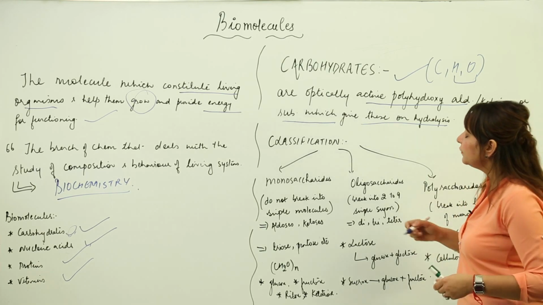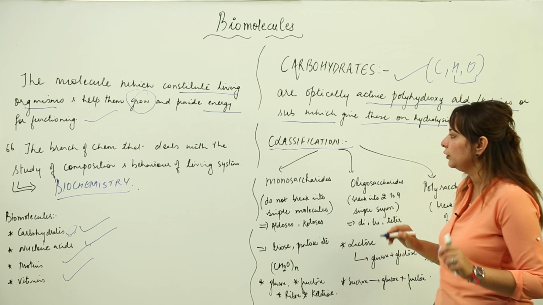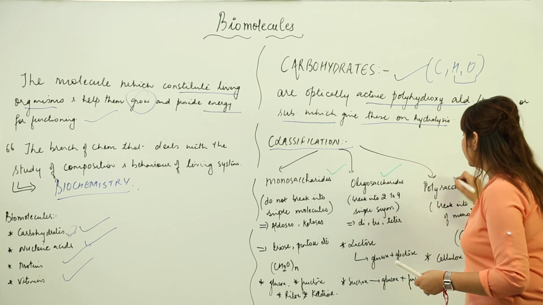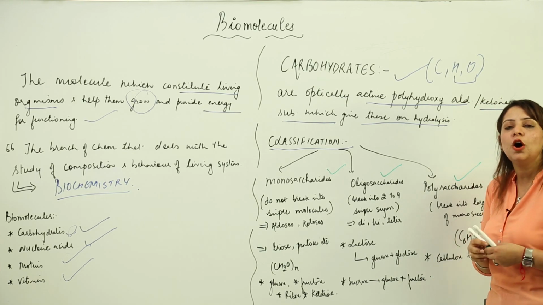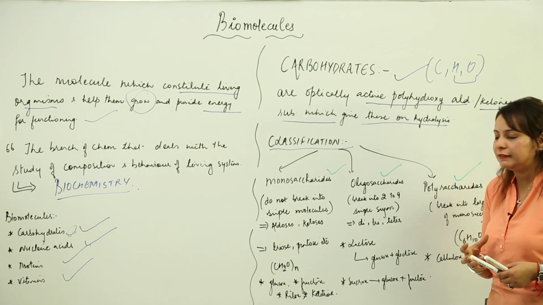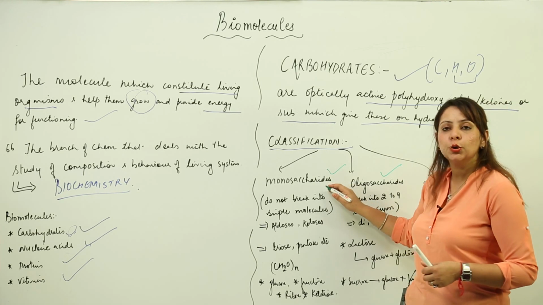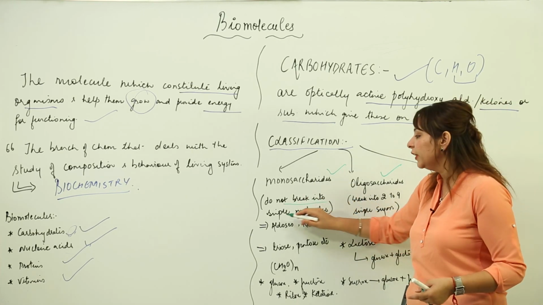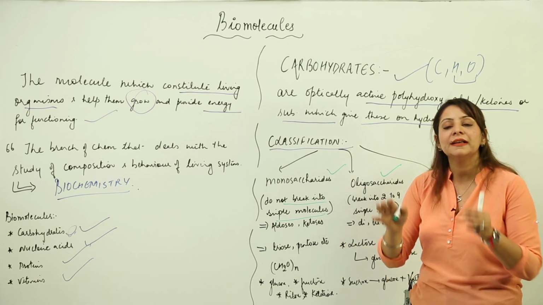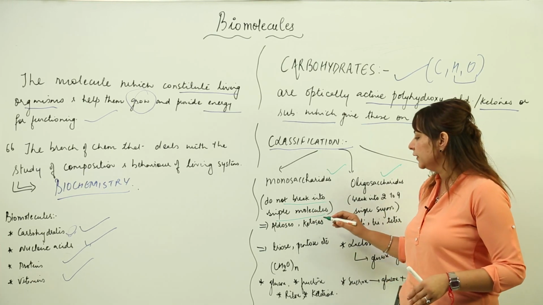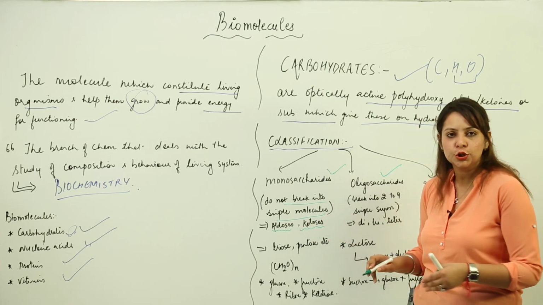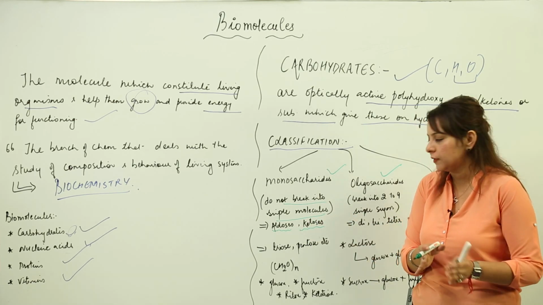Now if we classify carbohydrates, we have three categories: monosaccharides, oligosaccharides and polysaccharides, depending upon how many smaller molecules are present in them. Monosaccharides are simple molecules. If we hydrolyze them, we cannot break them further into simpler molecules. They are mostly polyhydroxyaldehydes or polyhydroxy ketones, so they are called aldoses or ketoses.